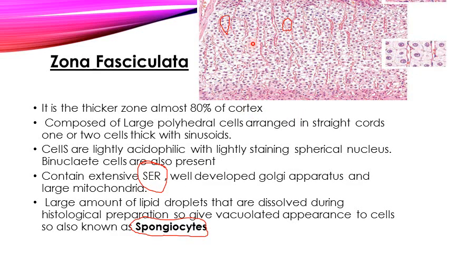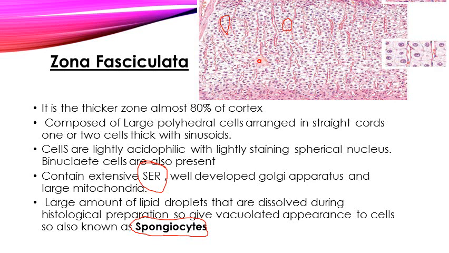The next zone is the zona fasciculata, which is the thickest zone in the adrenal cortex, covering 80% of its volume. Here the cells are polyhedral shaped, larger cells arranged in straight cords of either one cell thick or two cell thick.